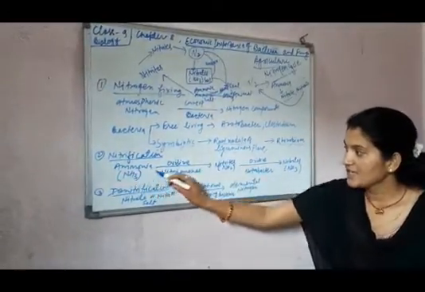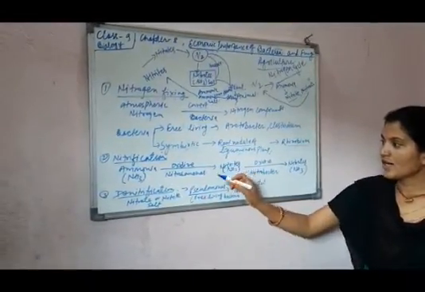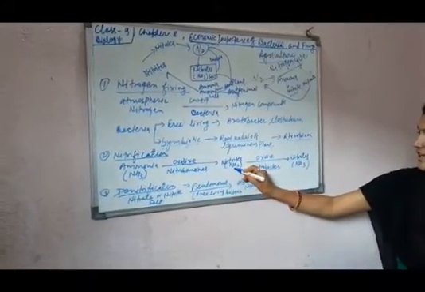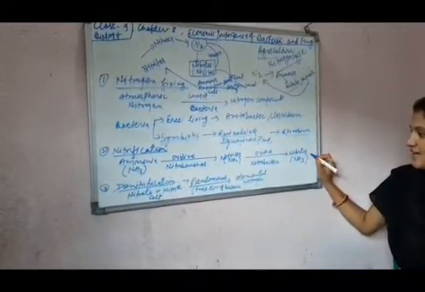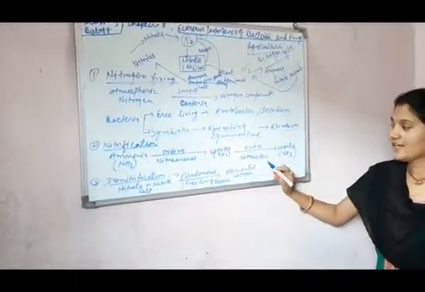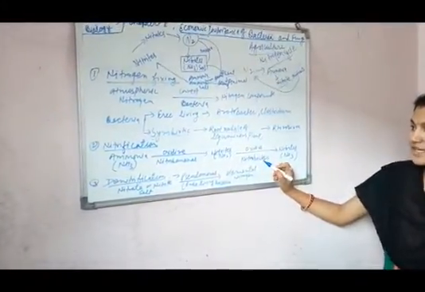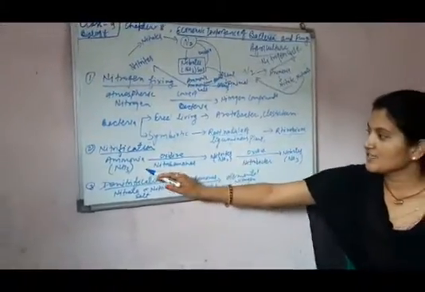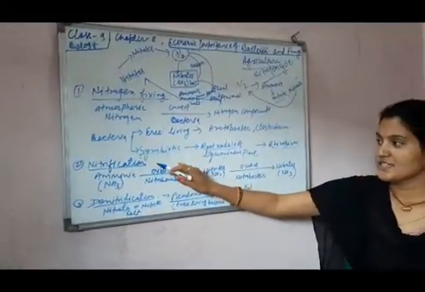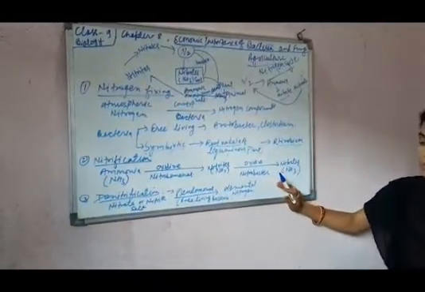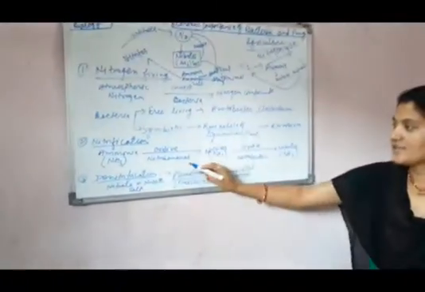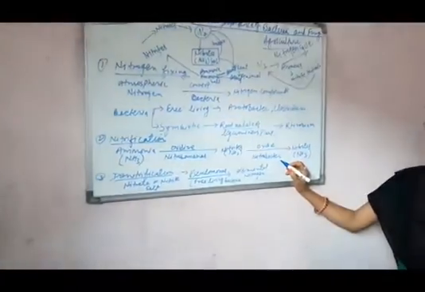Here NH3 is oxidized into NO2 by Nitrosomonas, and then the nitrites are converted into nitrates, that is NO2 is converted into NO3 by the bacteria Nitrobacter. This process, in which ammonia is converted into nitrites and nitrites into nitrates, is known as nitrification, and the bacteria involved are known as nitrifying bacteria, for example Nitrosomonas and Nitrobacter.